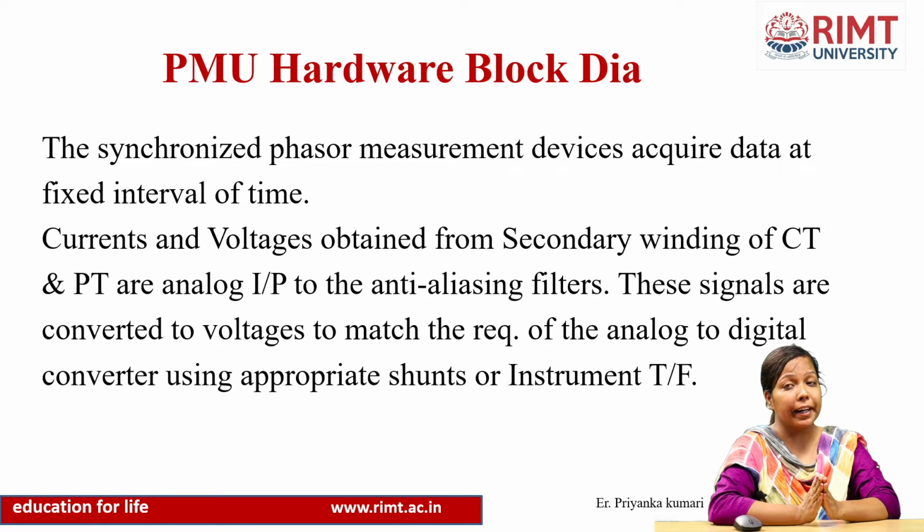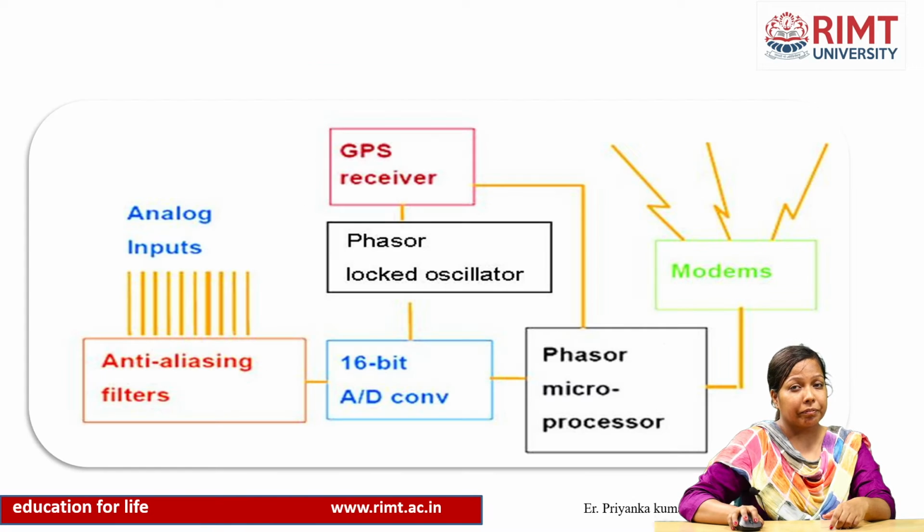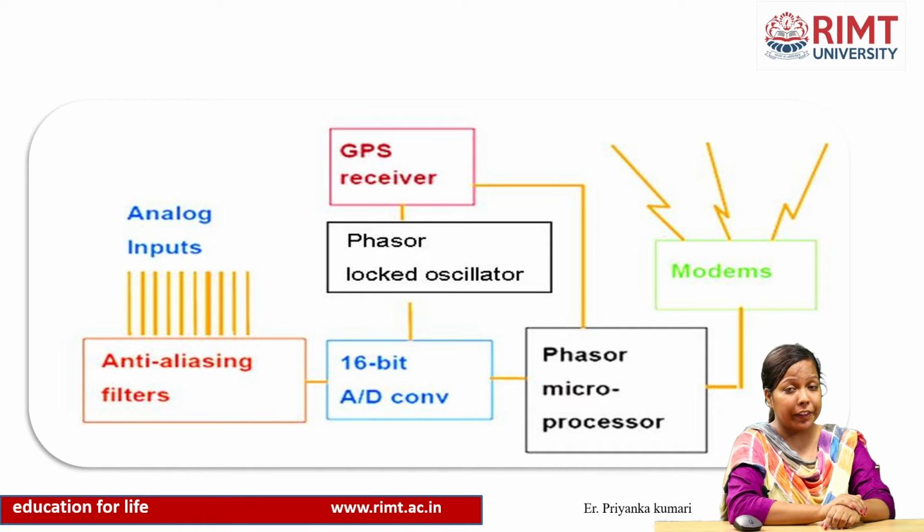We will take the output of voltage from the secondary of the potential transformer, that is PT, and the current output from the secondary of the current transformer, that is CT. Let us explain with an example. There are anti-aliasing filters.